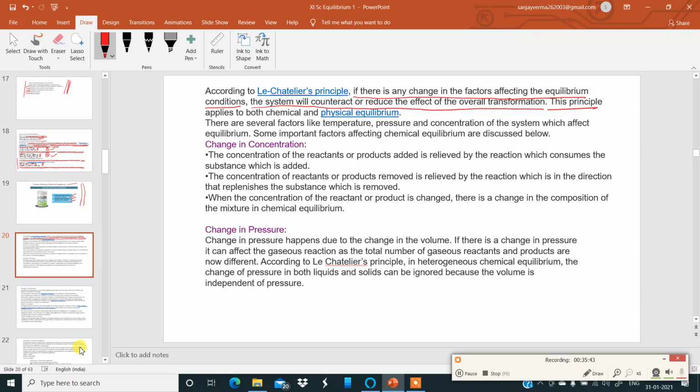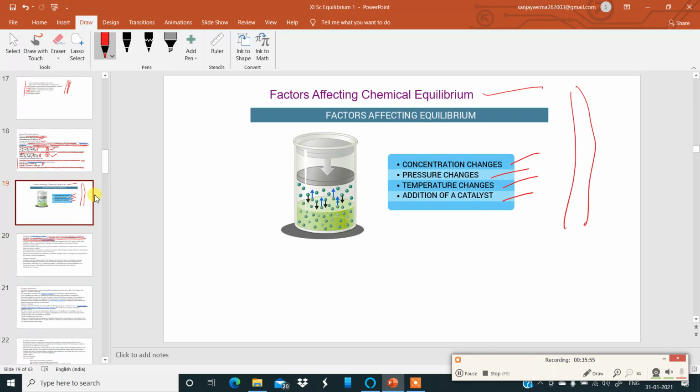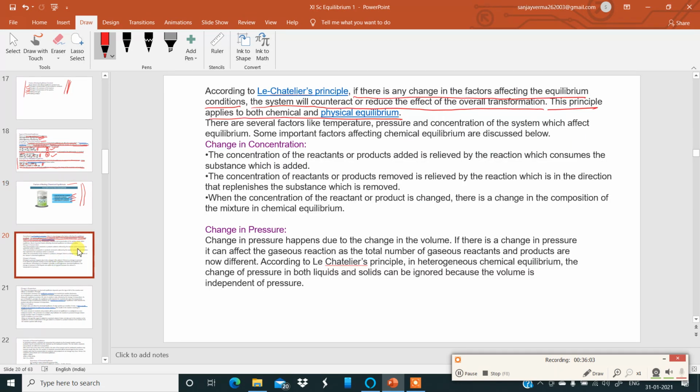This principle applies to both chemical and physical equilibrium. That means every action has an equal and opposite reaction. So, if there is any change in the factors affecting the equilibrium, like concentration, pressure, temperature and catalyst, then what will happen? This is going to affect indirectly the overall transformation. Okay, and that is going to affect the reaction, the forward or the backward reactions.